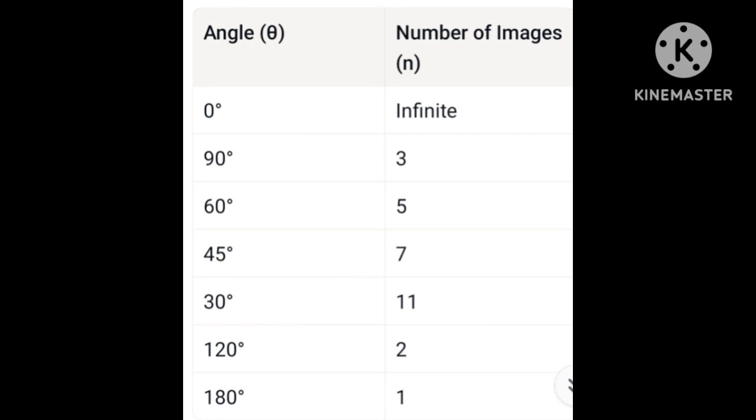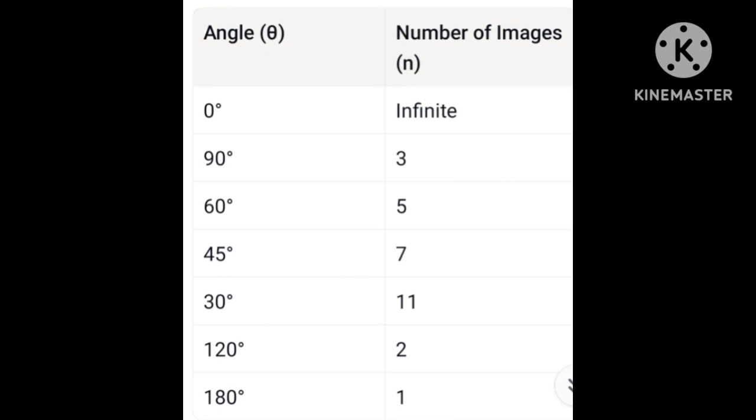n = 360/θ. If the angle between the two plane mirrors is 90 degrees, 360 by 90 is 4, since 90 times 4 is 360. 4 is an even number. If you get an even number of images, subtract 1. So the number of images formed is 3.